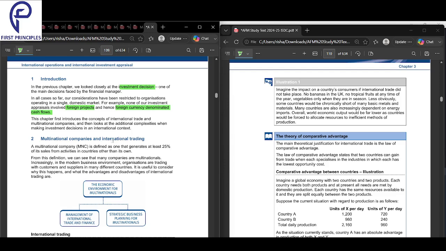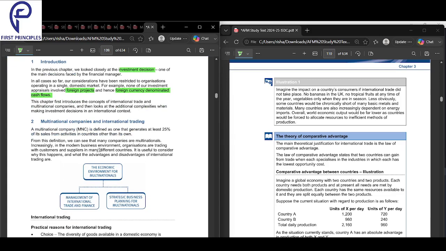Before, we did investment appraisal for domestic companies using a single currency, that is, in India only we have a project, should we do it, should we not do it. Now we are looking into MNCs where we are going to do international trade. It adds a lot of extra complexity: forex gets added, tax gets added, risk gets added. So a lot of complexity gets added that we will see in this chapter. This chapter first introduces the concept of international trade, where we are trading in an international country, and multinational companies. And then it looks into additional complexities like making investment in an international market. So this chapter will introduce all of that. That is an introduction to this chapter.